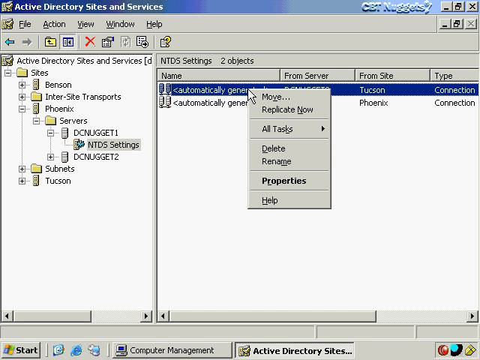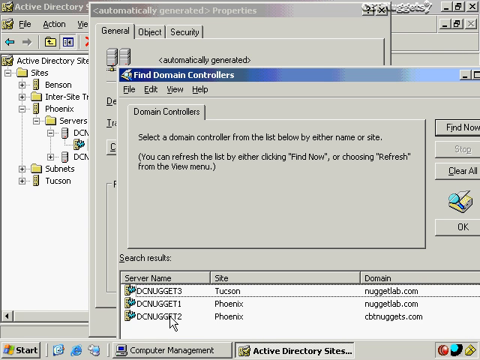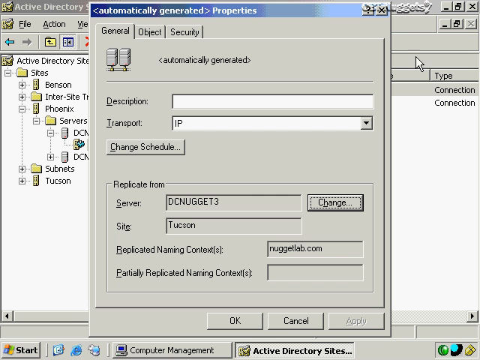Or if this had a problem, it was replicating from the wrong server, I could go to its properties. And here it says it's replicating from DC Nugget 3. I could say, well, that's not right. It's not supposed to replicate from that one. It's supposed to be replicating from DC Nugget 2 or something like that. All I have to do is select the other server here and then click OK. I don't really want to do that, so I'll just cancel out of that.